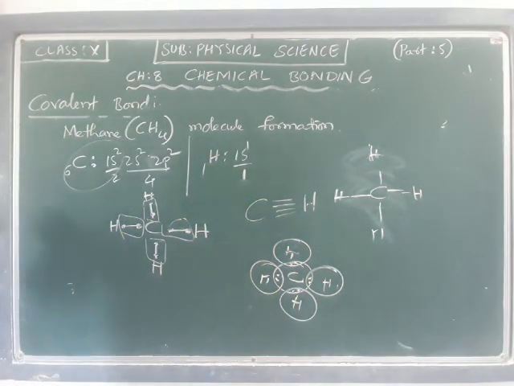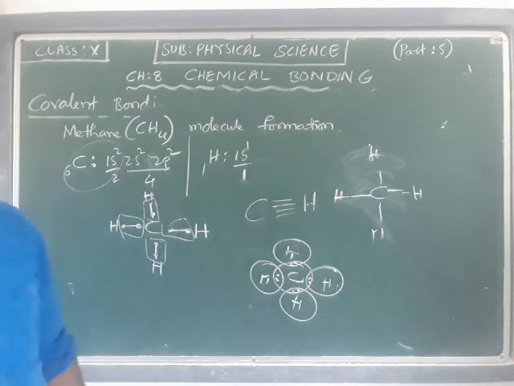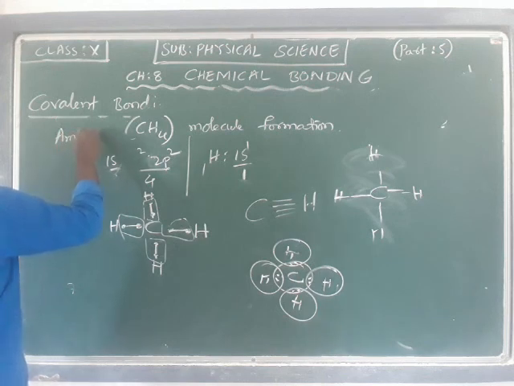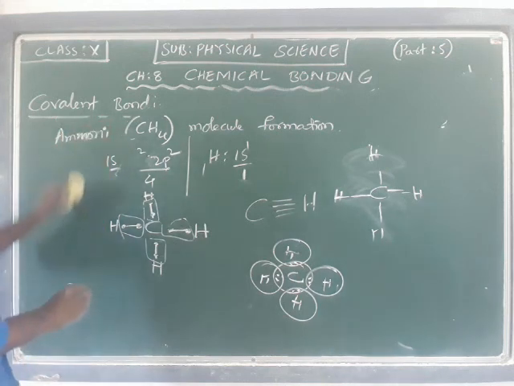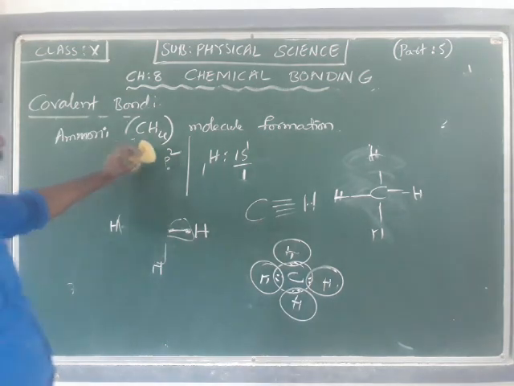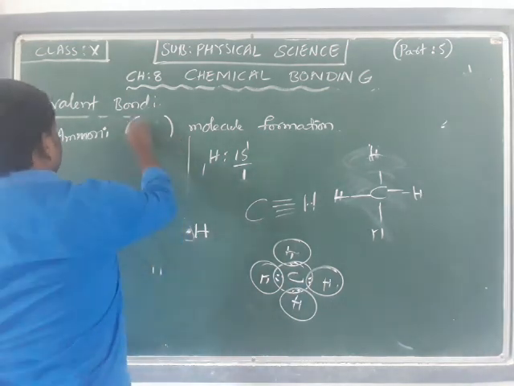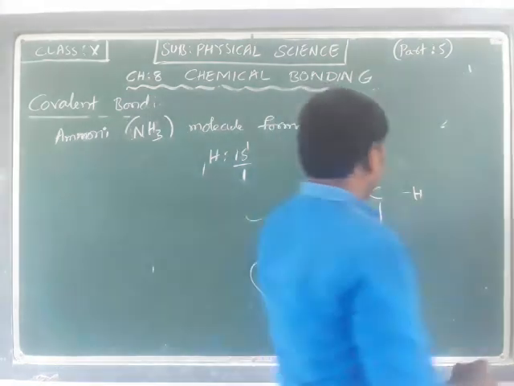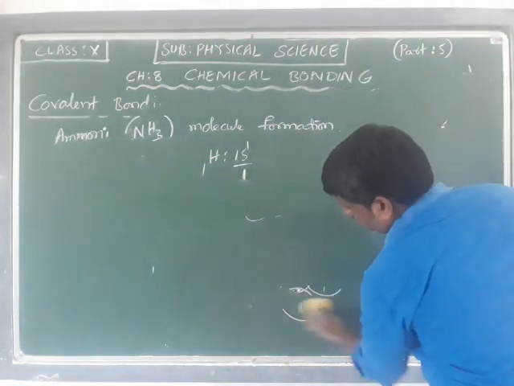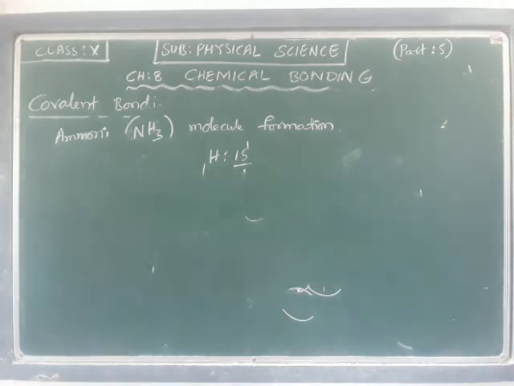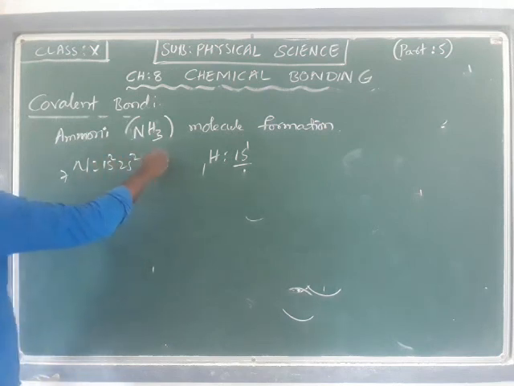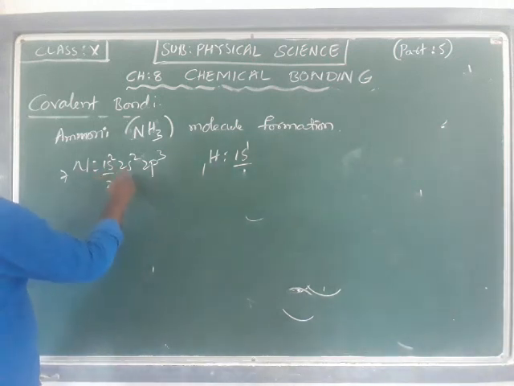Now if you talk about one more molecule, suppose the formation of the ammonia molecule, that is NH3. In the formation of the NH3 molecule, how is it going to take place? Let us talk about that. So the nitrogen configuration is 7, 1s2, 2s2, 2p3. So 2 electrons and 5 electrons.